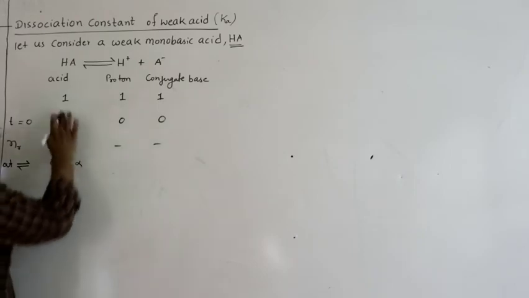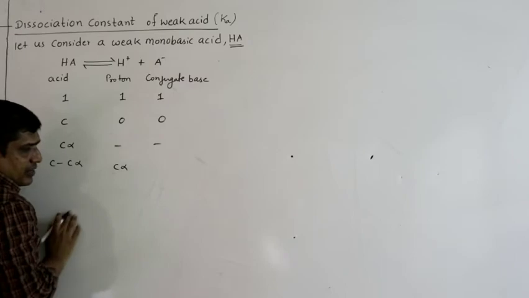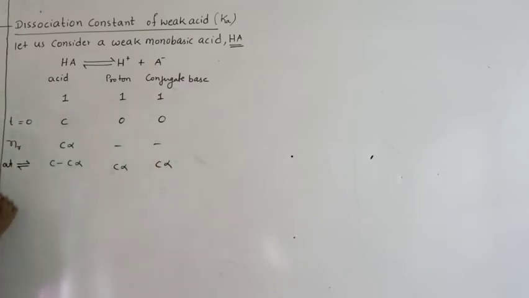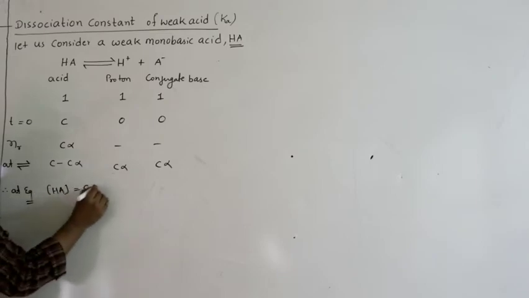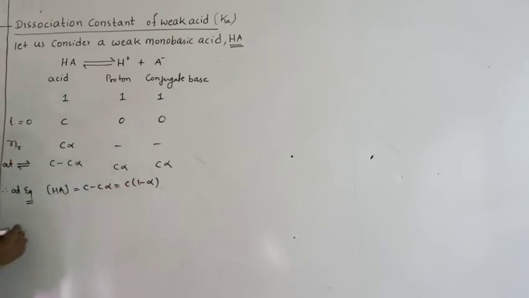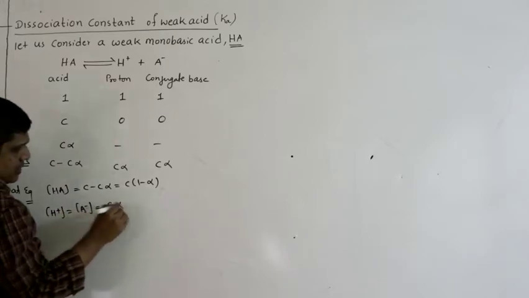For H plus, for 1 you will get 1, but here we have only C alpha moles. So, C alpha moles are reacted, and we will get C alpha moles of H plus and C alpha moles of A minus. Therefore, at equilibrium, the concentration of HA is C minus C alpha, that is C into 1 minus alpha. The concentration of H plus, which is equal to that of the conjugate base A minus, is C alpha.